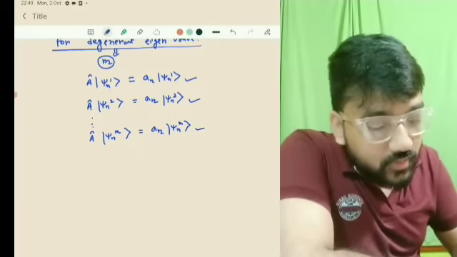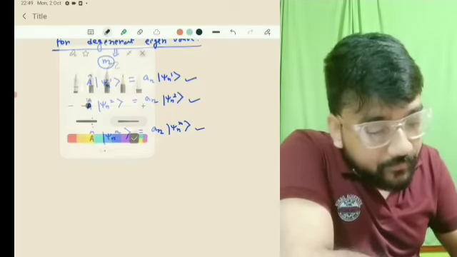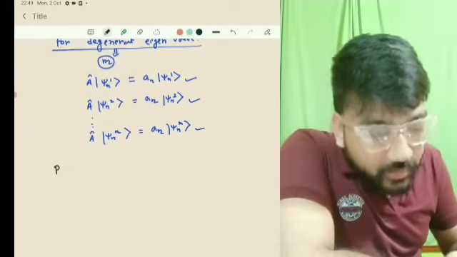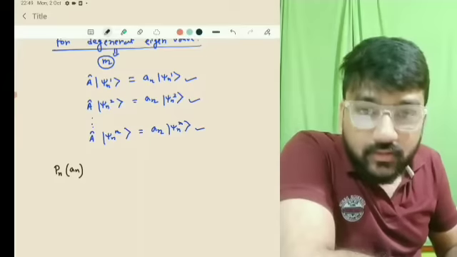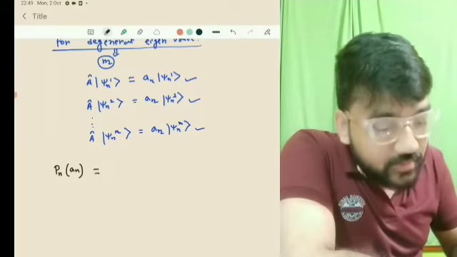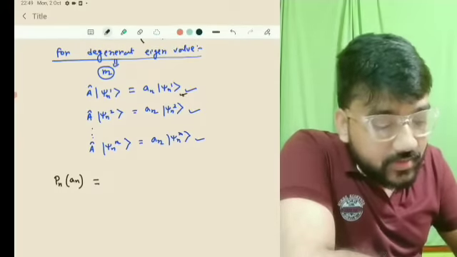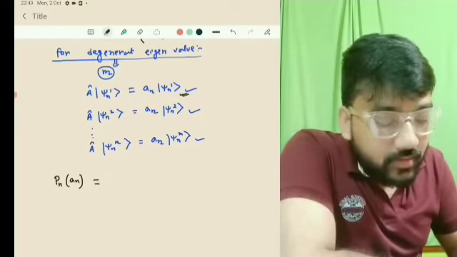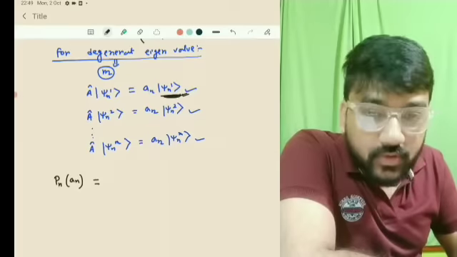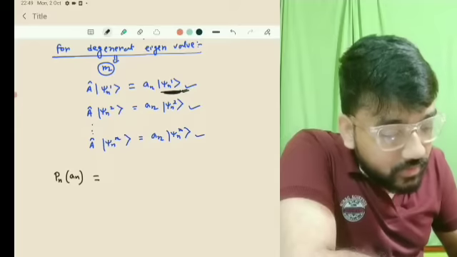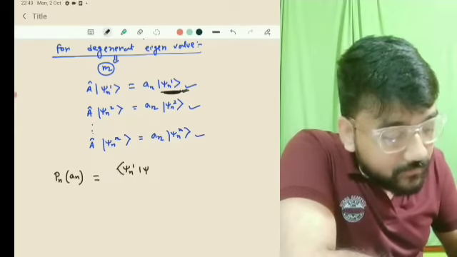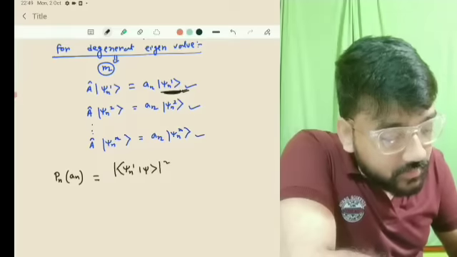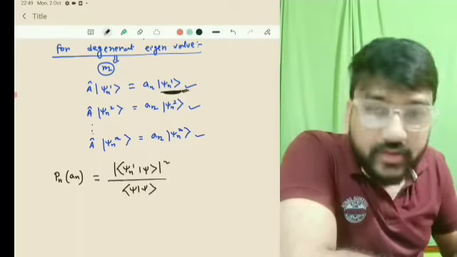So in that case, what will be your total probability? The total probability P of an, okay, for the first state psi n1, what will be your probability of getting an? If you take the measurement for the state psi n1, you will have |⟨psi n1 | psi⟩| mod square divided by ⟨psi | psi⟩.